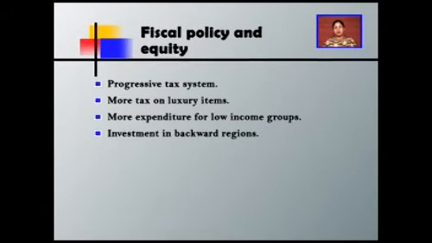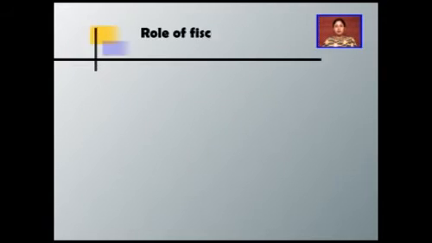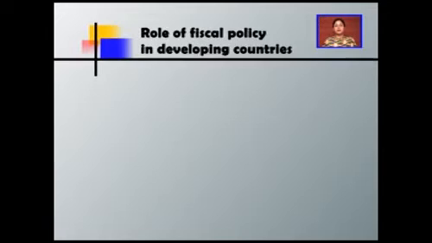To maintain regional equity, the government can invest huge amounts of money in the backward regions by providing transportation and communication facilities, electricity and regular supply, so that more and more investors and entrepreneurs are interested in investing there.